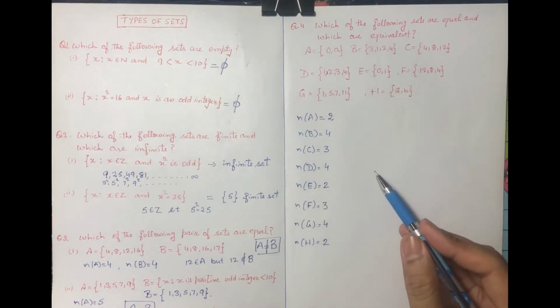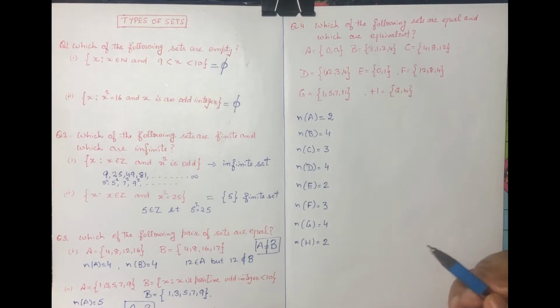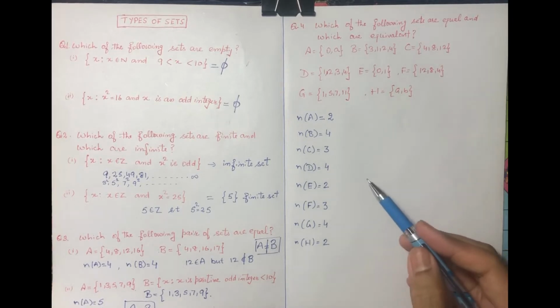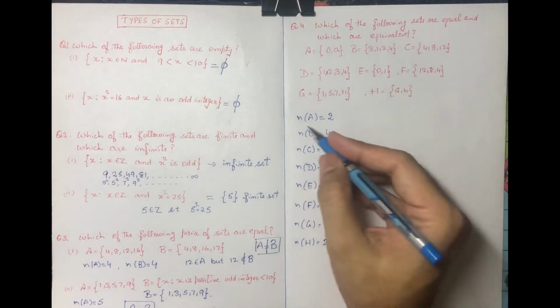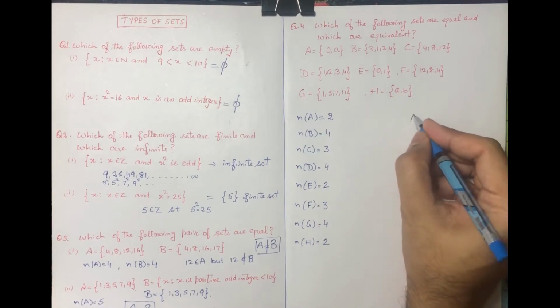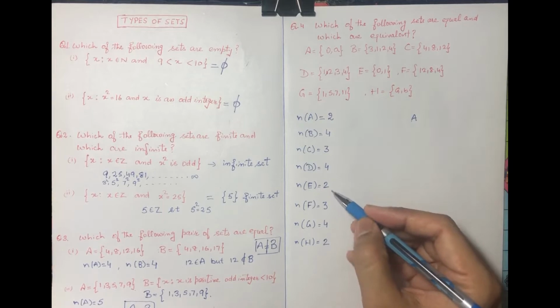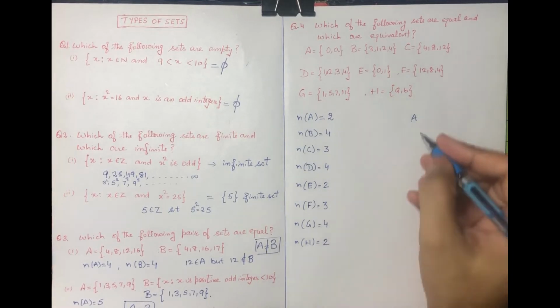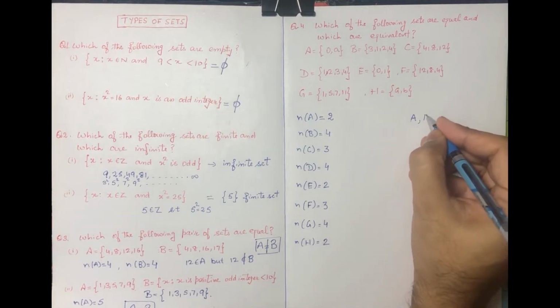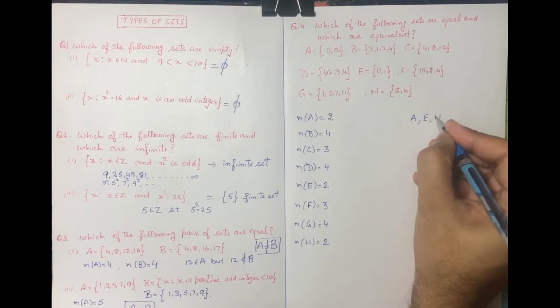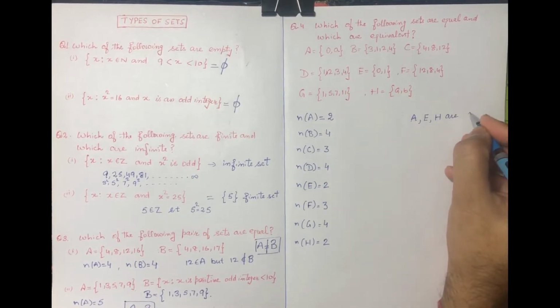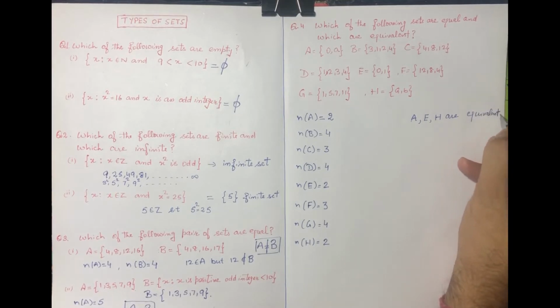We can easily check from this how many sets have the same number of elements. A has 2 elements, E has 2 elements, H has 2 elements. That means A, E and H are equivalent. Any other equivalent sets?